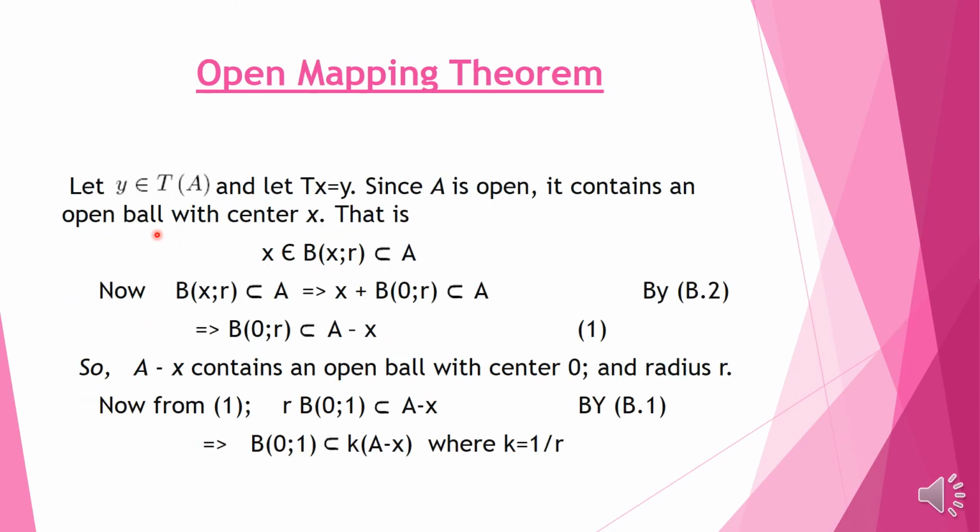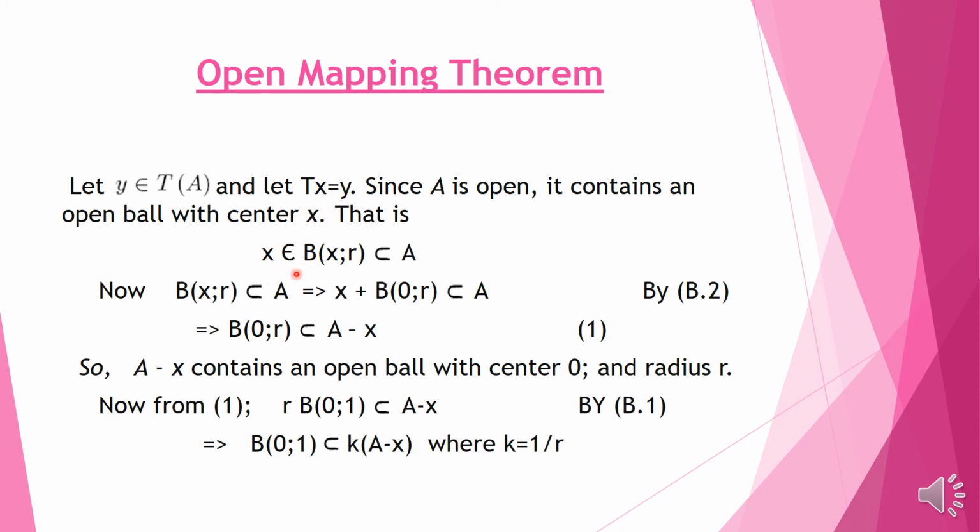So suppose that y belongs to T of A, and so it will be equal to some T of x. Now we suppose that A is open and want to show that T of A is open. Since A is open, it will contain an open ball centered at that point x.